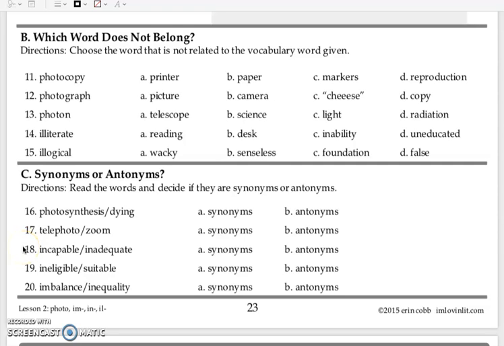18. Incapable/inadequate. A, synonyms. B, antonyms. 19. Ineligible/suitable. A, synonyms. B, antonyms. 20. Imbalance/inequality. A, synonyms. B, antonyms. Pause here so you can go back and complete these parts.